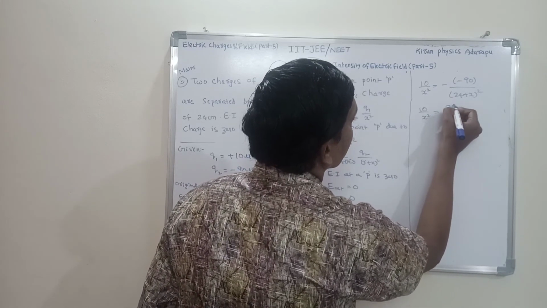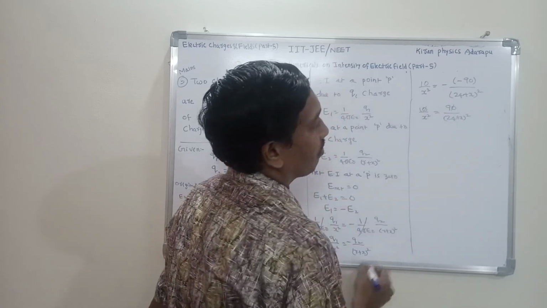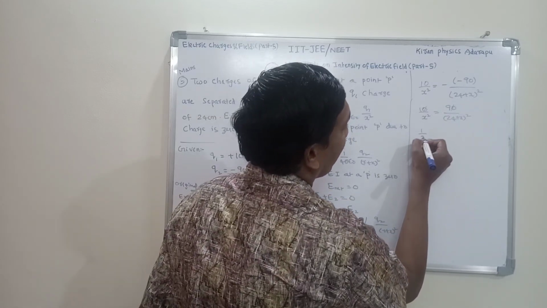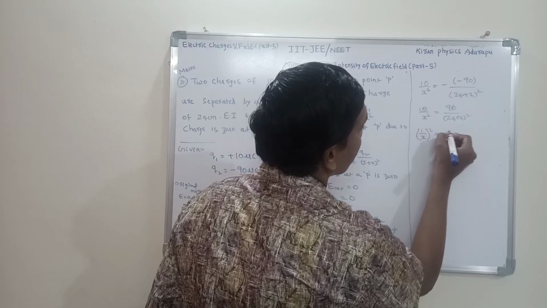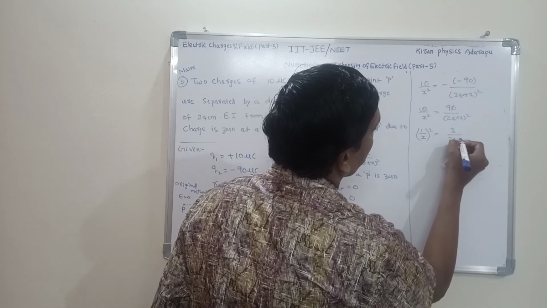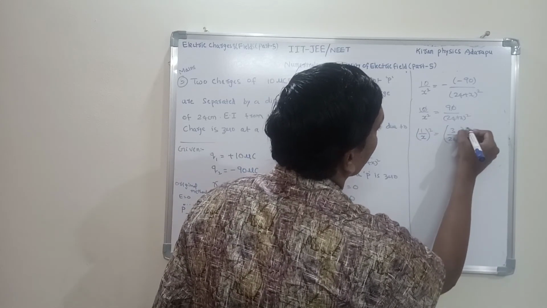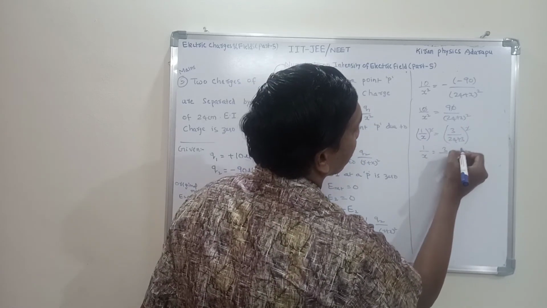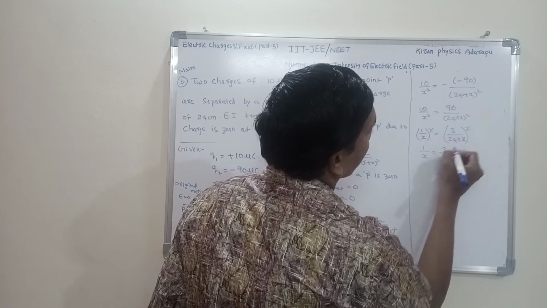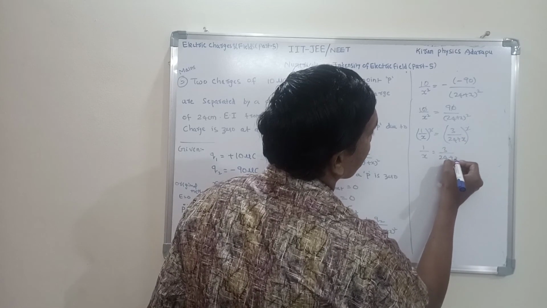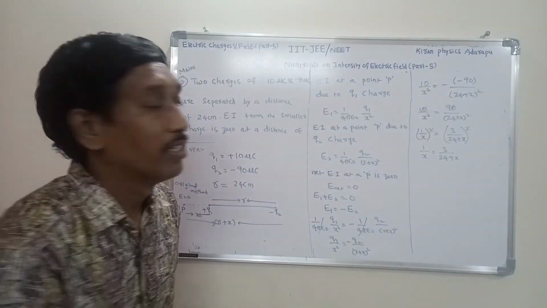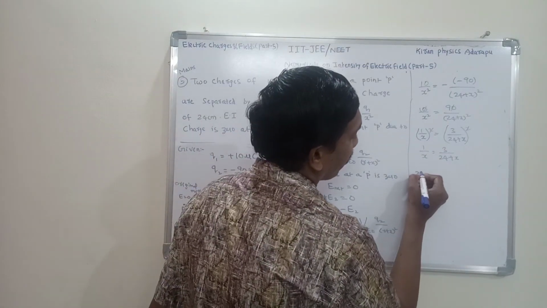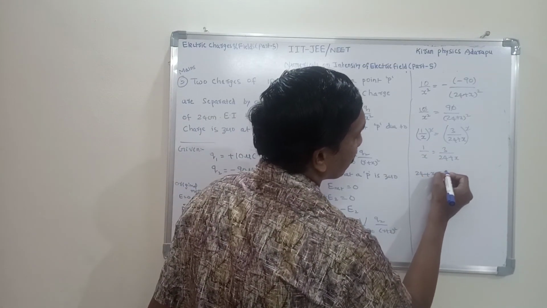The zeros cancel. 1 by x square is equal to 9 by (24 plus x) whole square, that is, 1 by x whole square is equal to 3 by (24 plus x) whole square. Square and square cancel, then 1 by x is equal to 3 by (24 plus x). By cross multiplication, 24 plus x is equal to 3x.